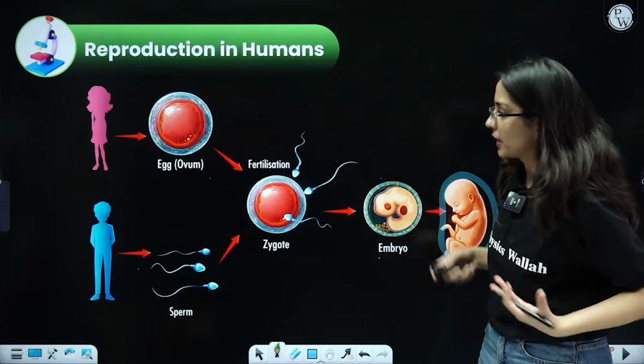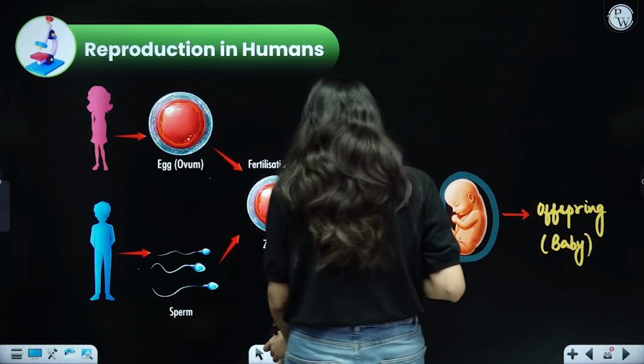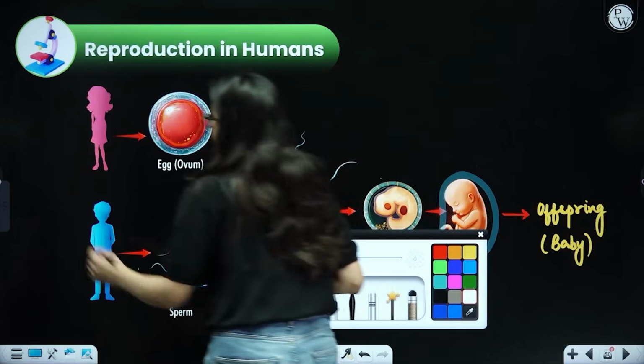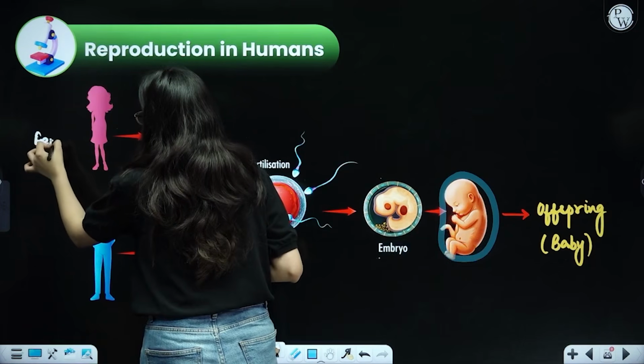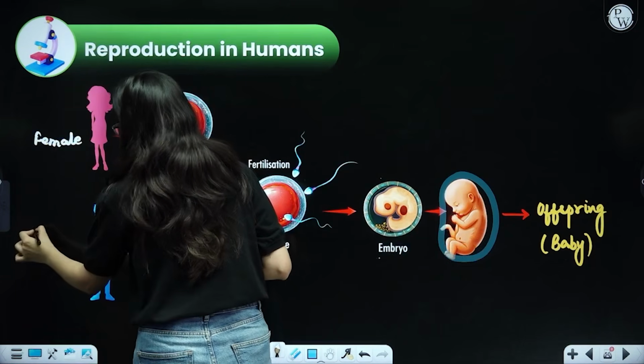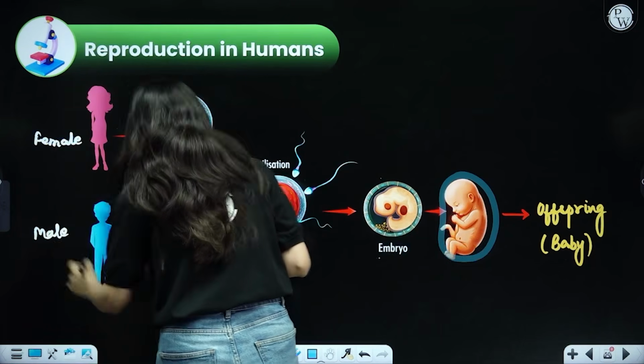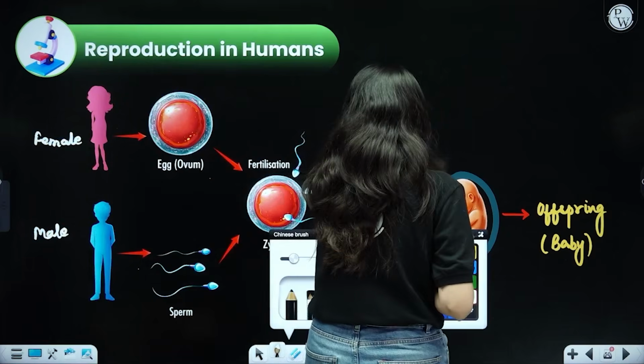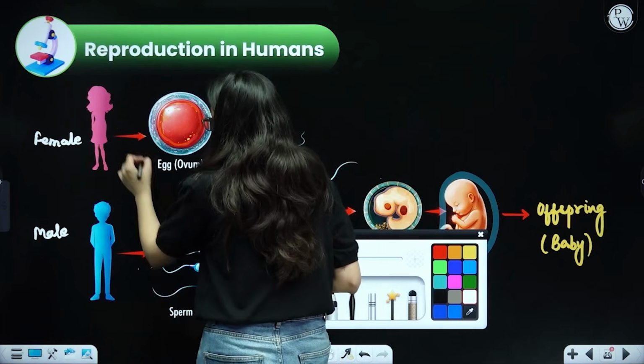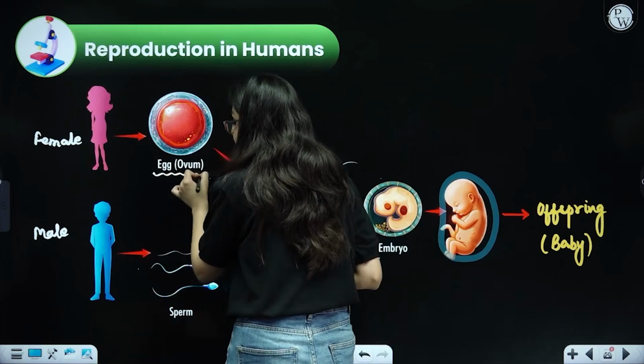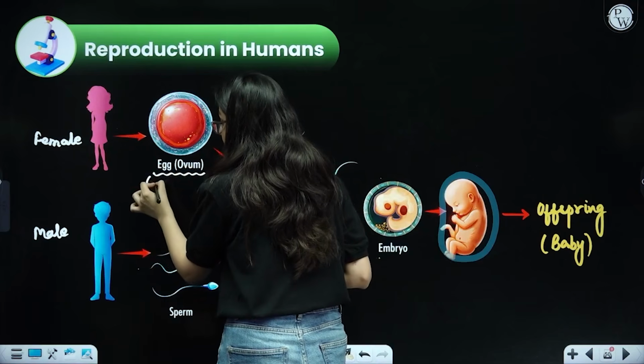Now coming to reproduction in humans, again, since in reproduction in humans also there will be two parents involved. One will be a female parent and the other one will be a male parent. And what will they do? Obviously, they will produce the gametes, male and female gametes. So beta, female produces the female gamete, that is egg or ovum. This is the name of the female gamete.